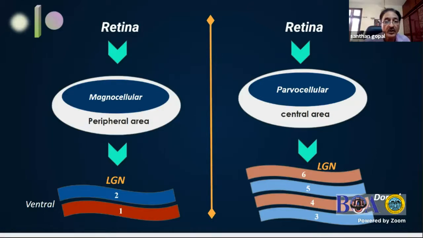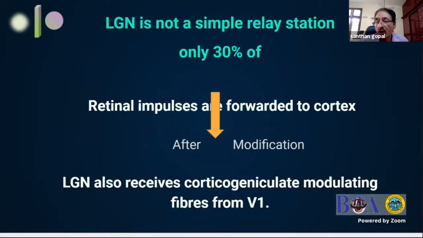We can see that the retinal magnocellular cells cater to the peripheral retina, and they go to only ventral layers 1 and 2 of the LGN, whereas parvocellular cells catering to the central retina have a larger representation in the sensory cortex and also in the LGN, layers 3, 4, 5, 6, the dorsal part of the LGN. Now, the LGN is not a simple relay station. Only 30% of the impulses that come to the LGN are passed on to the cortex after modification. And this modification at the LGN happens because of corticogeniculate modulating fibers which come down from V1 to the LGN, and perhaps they go down to the retinal level also.